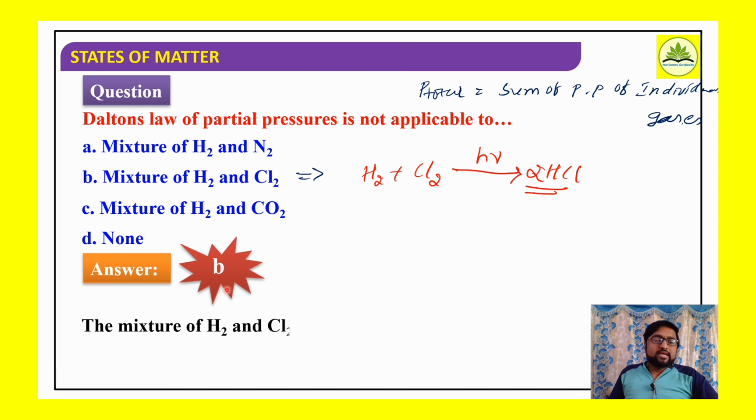Since hydrogen and chlorine react instantaneously to give hydrogen chloride, Dalton's law is not applicable in this case. What about the other two? As they won't interact, they remain intact, therefore the law is applicable for the mixture of hydrogen and nitrogen as well as hydrogen and carbon dioxide.